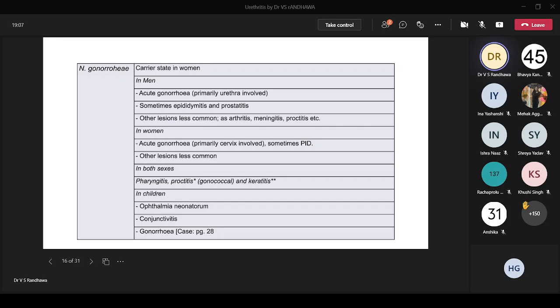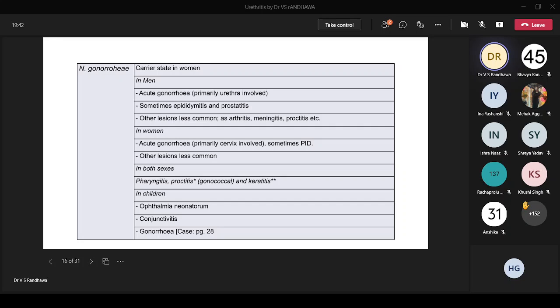Then the clinical profile of Neisseria gonorrhoeae. You should know that we can see this in categories like men, women, and children. Now in men, acute gonorrhea, like the picture I told you, is one of the most distinctive ones. Sometimes the case also might have epididymitis or prostatitis. Then other lesions may also occur. You can have proctitis, and it can spread to other places, causing meningitis.